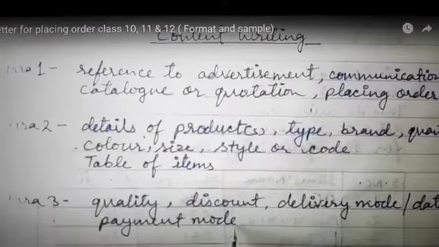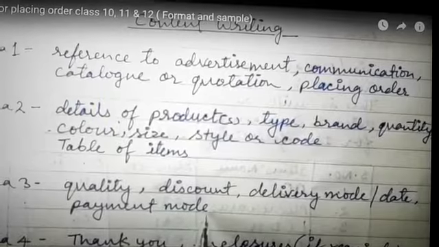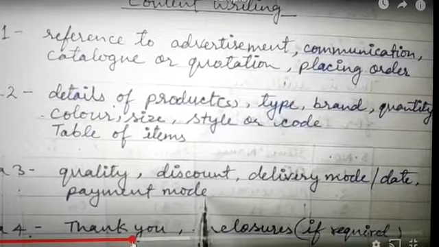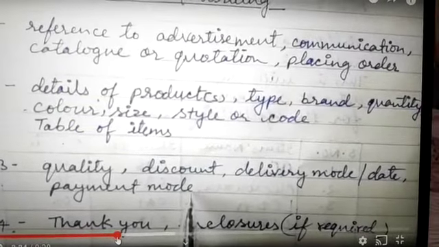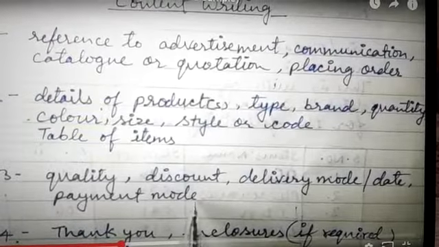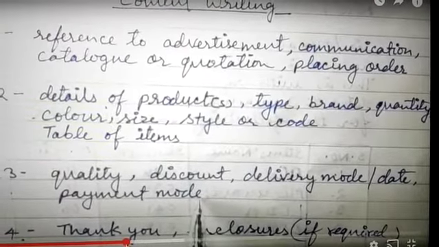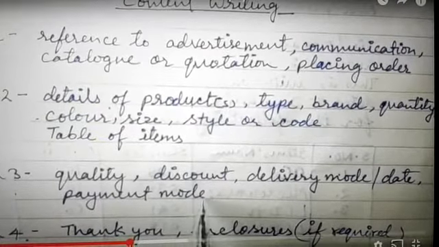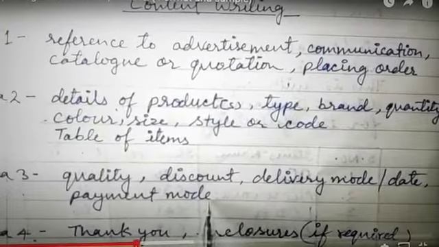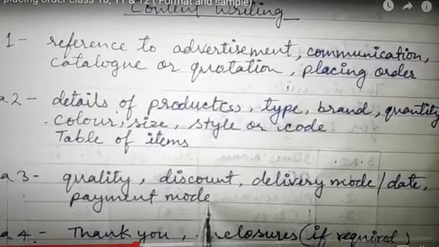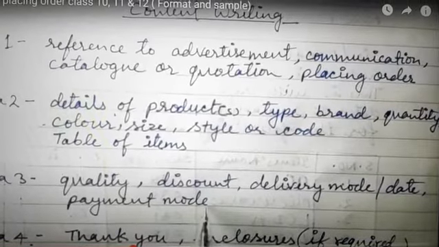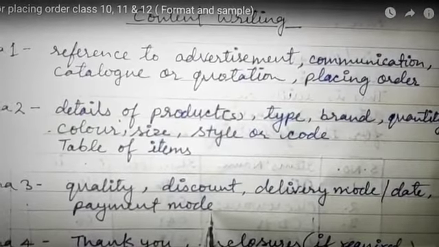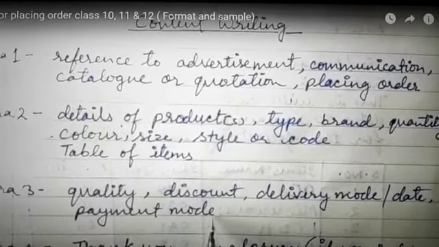So the first paragraph would be about the reference to an advertisement, any communication, catalog or quotation, and the next paragraph would be about the details of products: types, brand, quantity, color, size, style or code. And you will make a table to state clearly the items, their quality, their brand, their quantity, their style, etc. And in the concluding paragraph, you will ensure the quality, the discount, the delivery mode, the last date of payment, and the mode of payment.